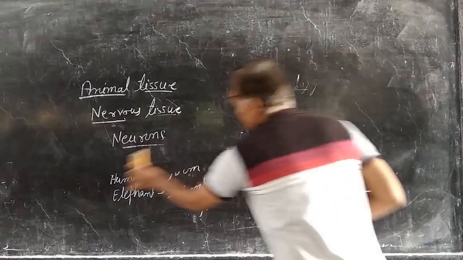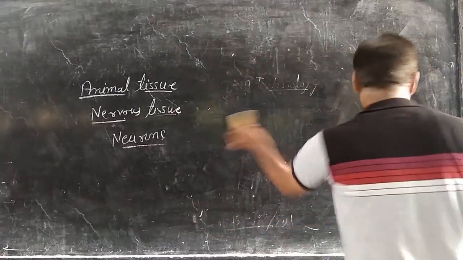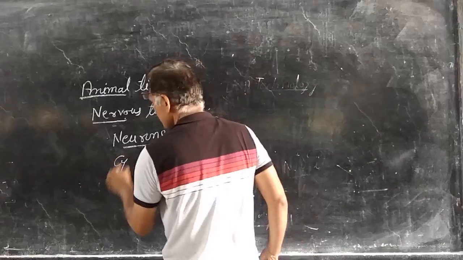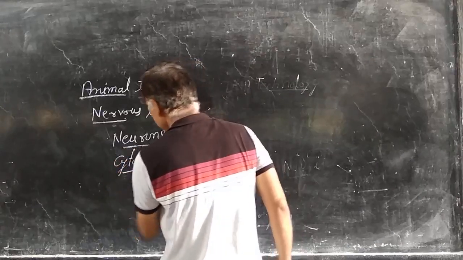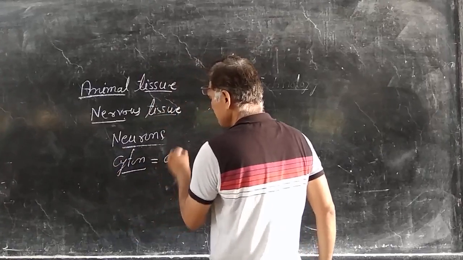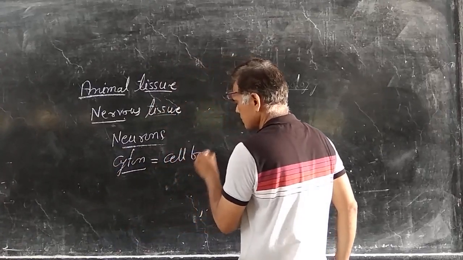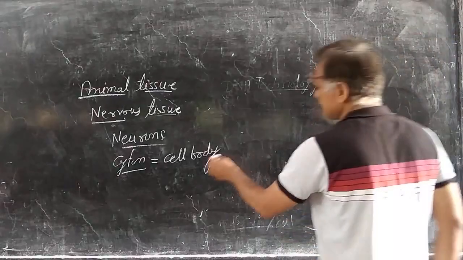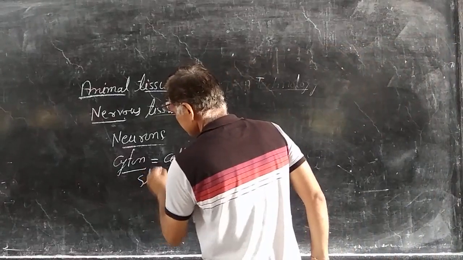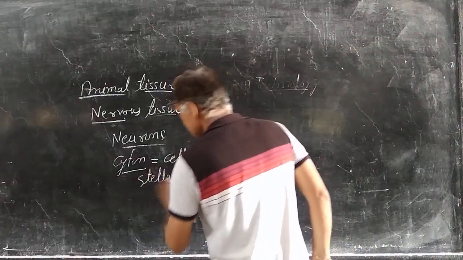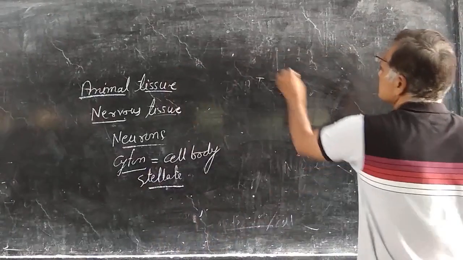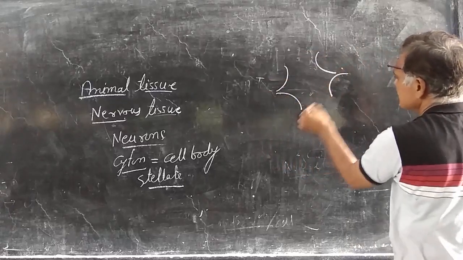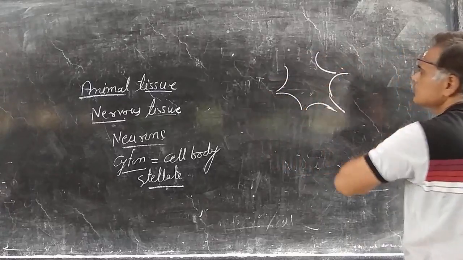First is the cyton, also known as the cell body. It is stellate, like a star-shaped cell.